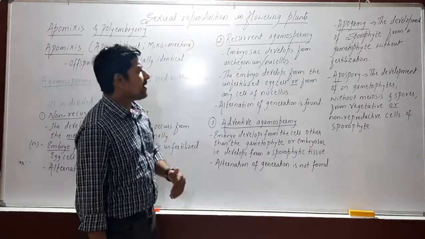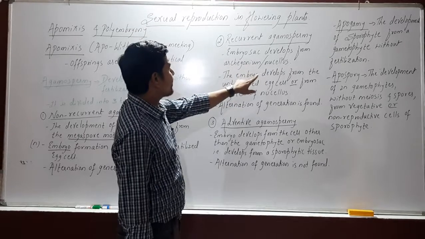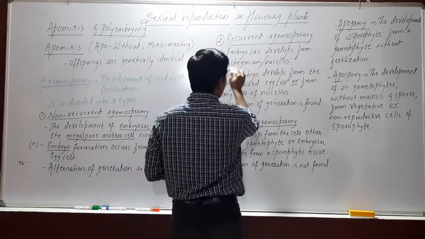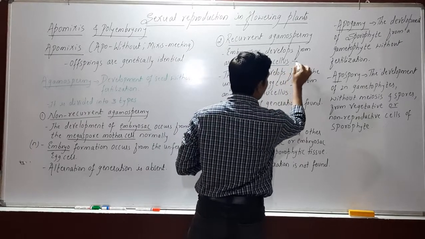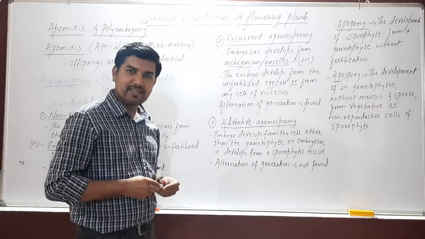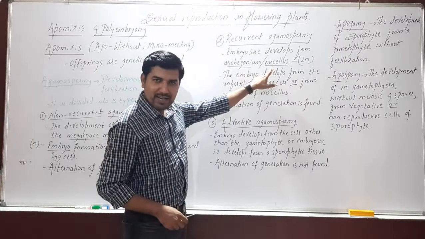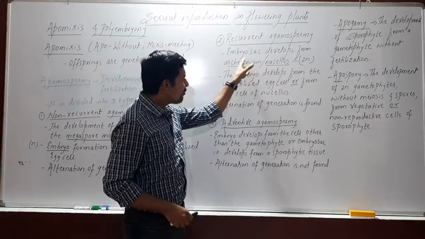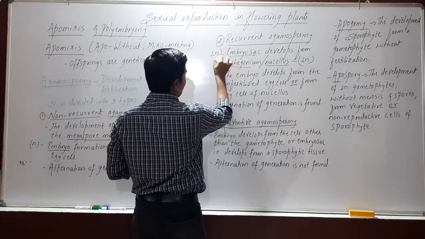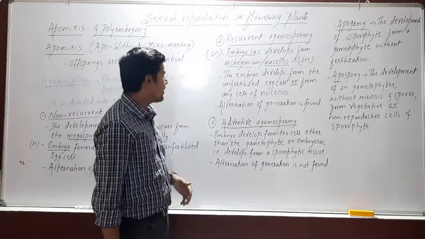Let's look at the second one, recurrent ergamospermy. What exactly is it? Embryo sac develops from archegonium or nucellus. Remember, the archegonial cells or the nucellar cells are diploid in nature, that means their ploidy is 2n. As they are diploid, the embryo sac develops directly from the nucellar or the archegonial cells, and hence the embryo that develops from the embryo sac will be generally diploid in nature.